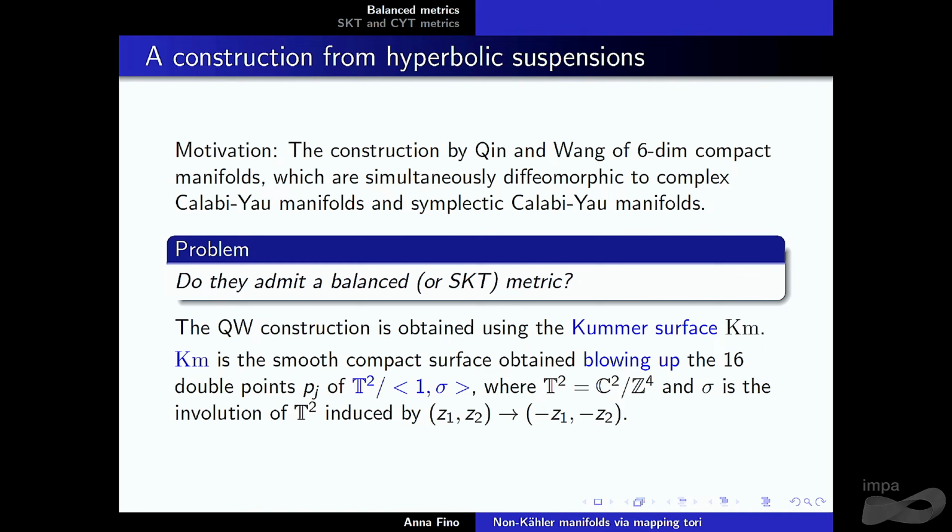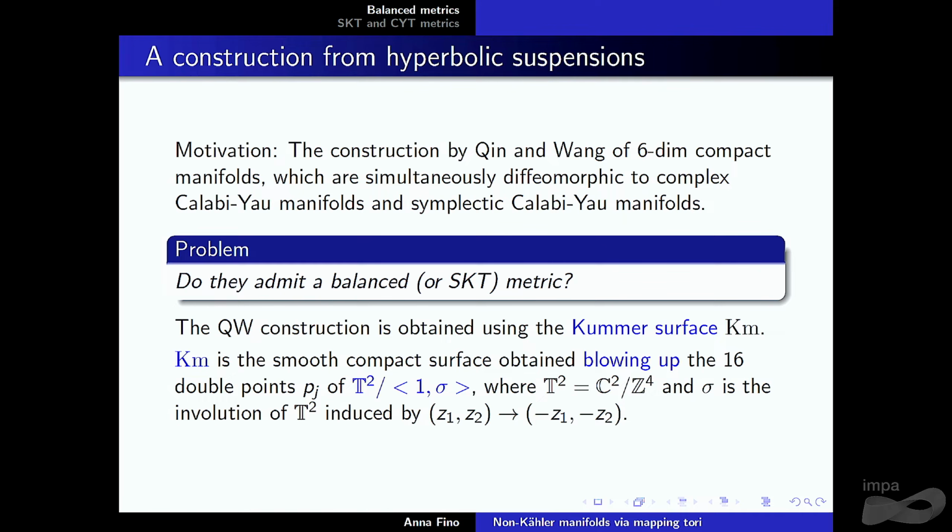Okay, before we see the construction, I want to review a bit the construction from which we start, as an instance of the more general construction. The construction was done by Quinn and Wang, and it was the construction of 6-dimensional compact manifolds. Six is the real dimension now. These manifolds are at the same time diffeomorphic to complex Calabi-Yau, here I mean just that the holomorphic canonical bundle is trivial. So you have a nowhere vanishing holomorphic 3-0 form.